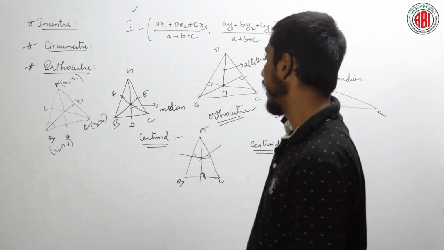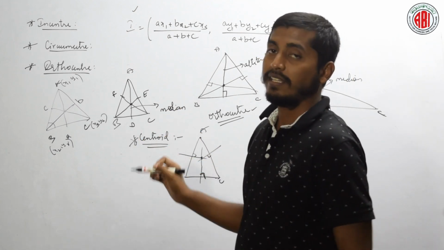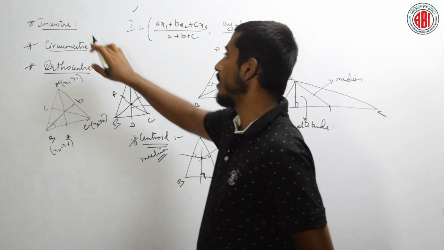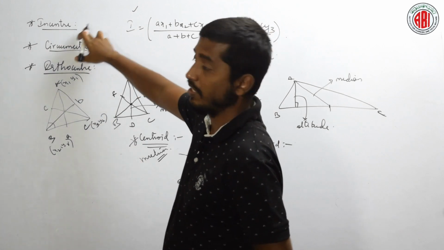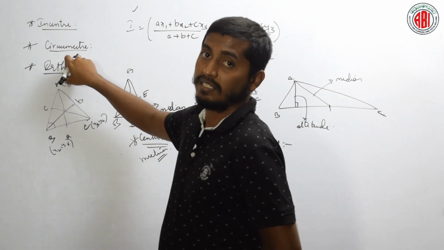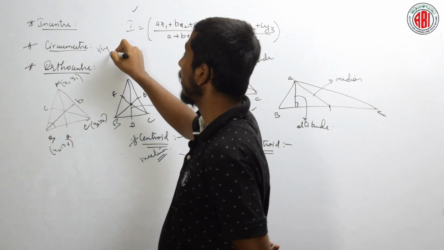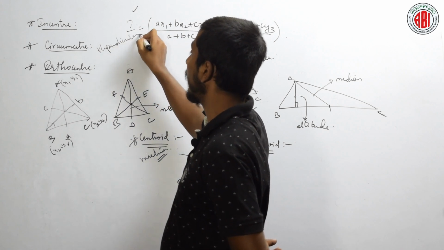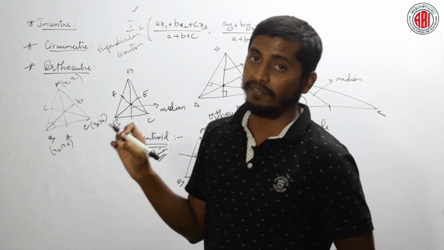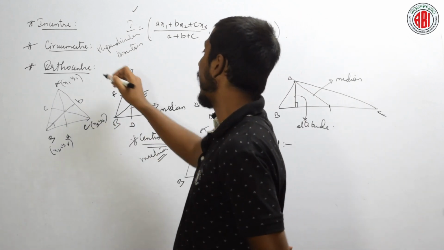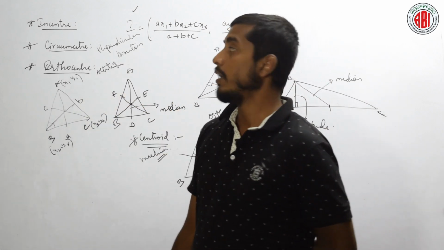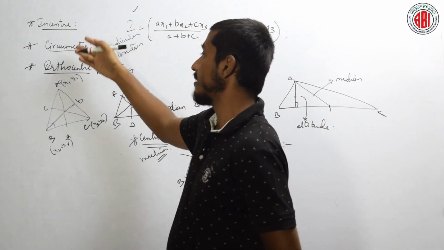What all did we discuss? A centroid. What is a centroid? It is the point of intersection of medians. Remember the term. What is the incenter? It is the point of intersection of internal bisectors. What about the circumcenter? The circumcenter is the point of intersection of perpendicular bisectors. What is the orthocenter? It is the point of intersection of altitudes. Okay. Let us solve different problems of incenter, circumcenter, orthocenter.